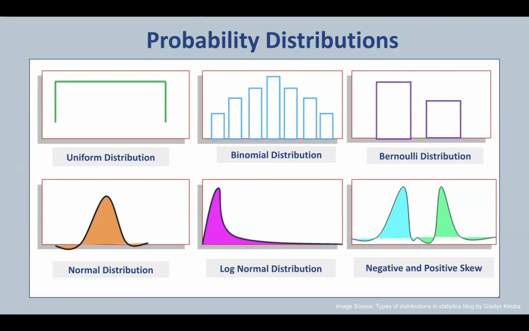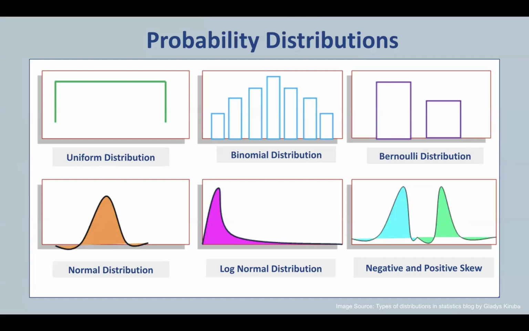Now let's go through some of the most widely seen probability distributions. So in uniform distribution, consider random initialization of weights in neural networks. When initializing weights uniformly, each possible weight value has an equal probability of being chosen, leading to this kind of a uniform distribution.